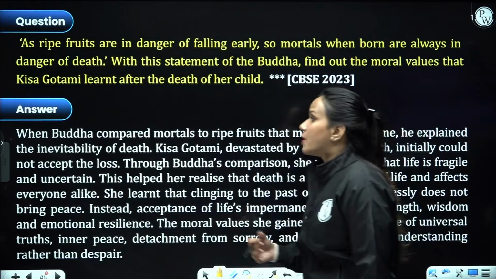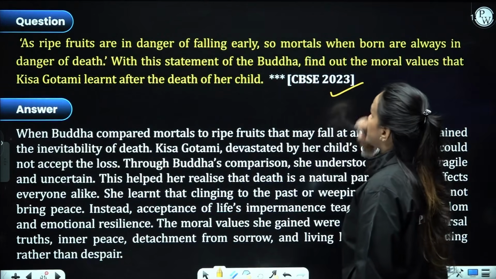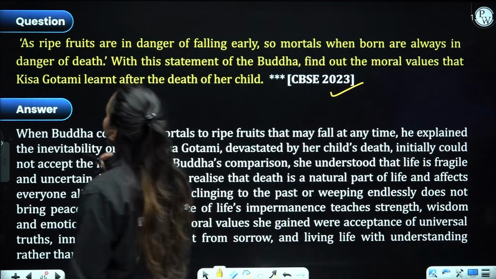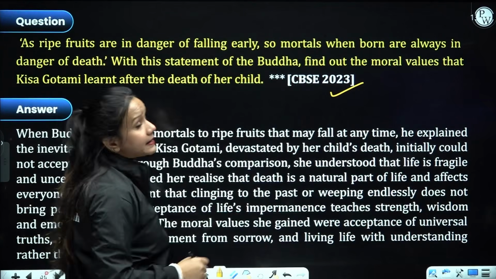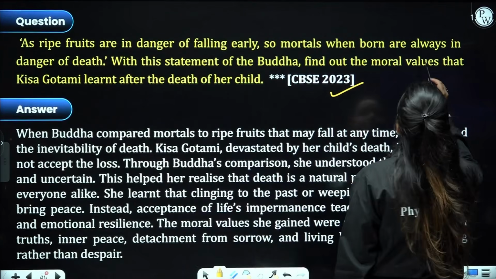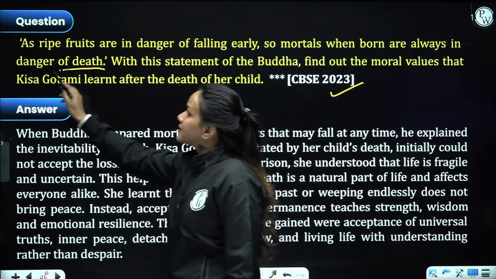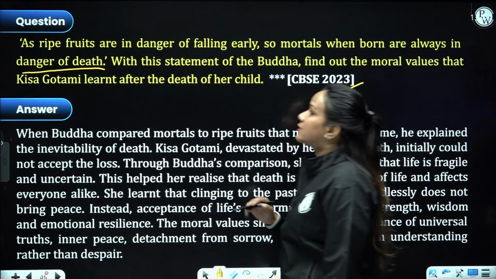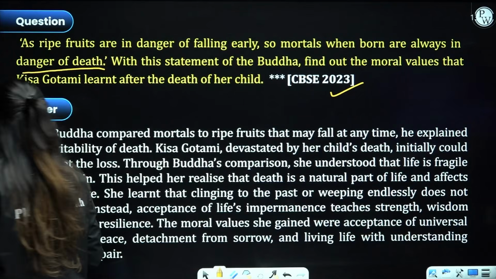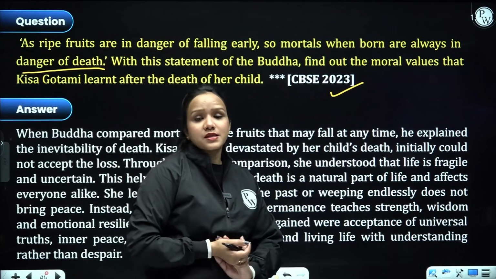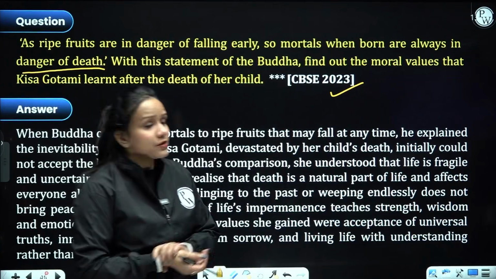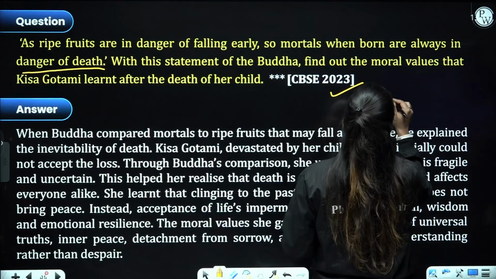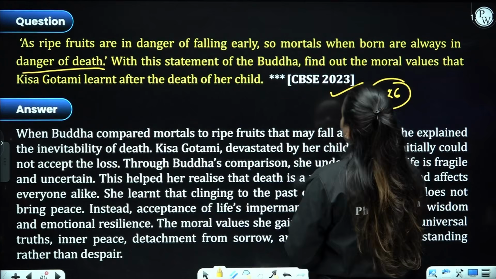All right. Now, the next question that has been asked in CBSE 2023: as ripe fruits are in danger of falling early, so mortals who are born are always in the danger of death. With this statement of Buddha, find out the moral values that Kisa Gautami learnt after the death of her child. This is going to be very, very interesting and very, very important for this examination 2026. Please mark this thing, right?